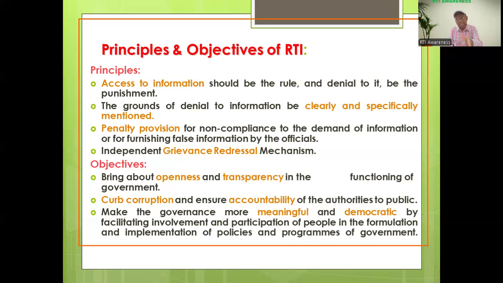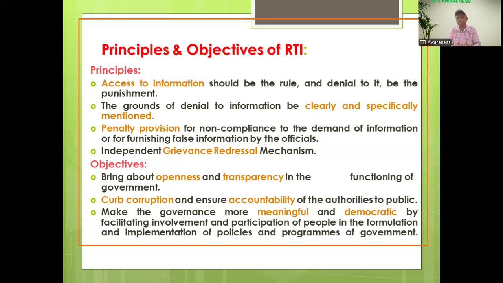In that case, it is said that in RTI only there is independence. The citizen has independence, the PIO has independence, the commission or first appellate authority has independence. So these are the principles of this RTI. Then what are the objectives of this RTI? The main objective of this RTI is to bring about openness and transparency in the functioning of the government. This is the most important objective of this RTI. Then the second objective of this RTI is to curb corruption and ensure accountability of the authorities to the public.